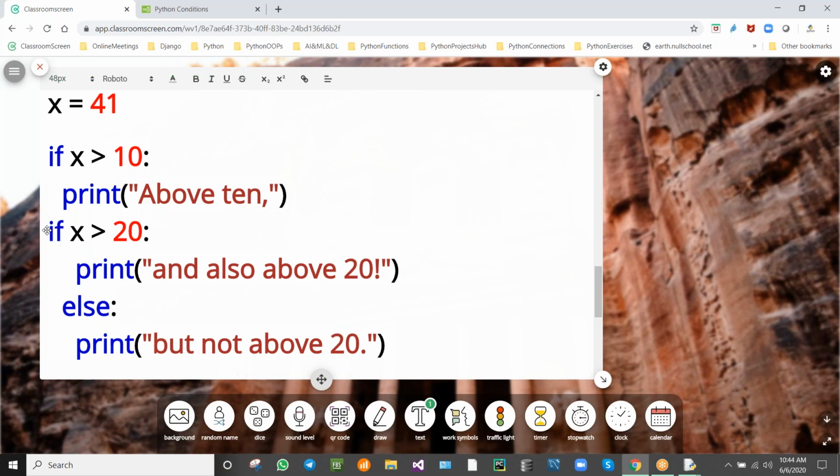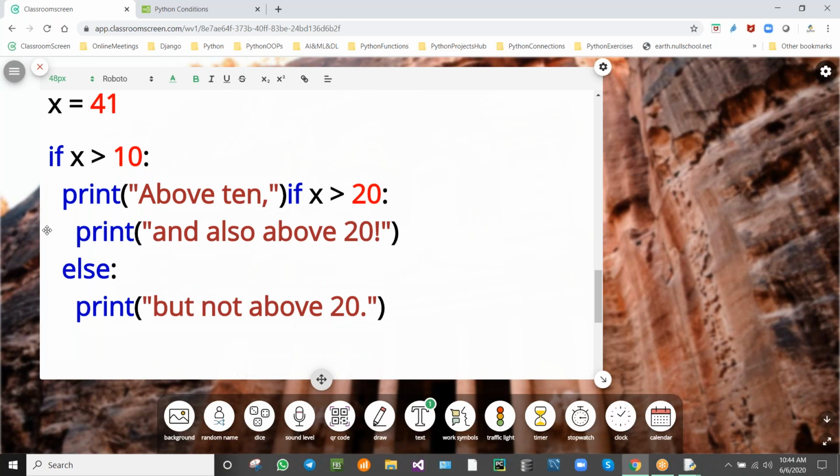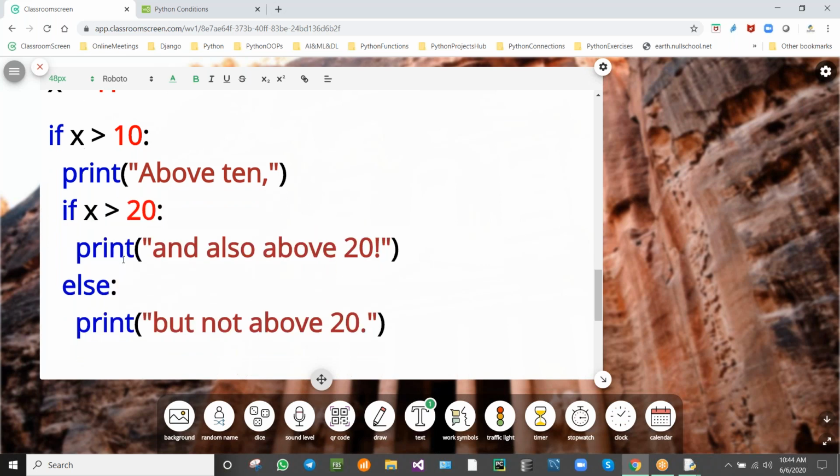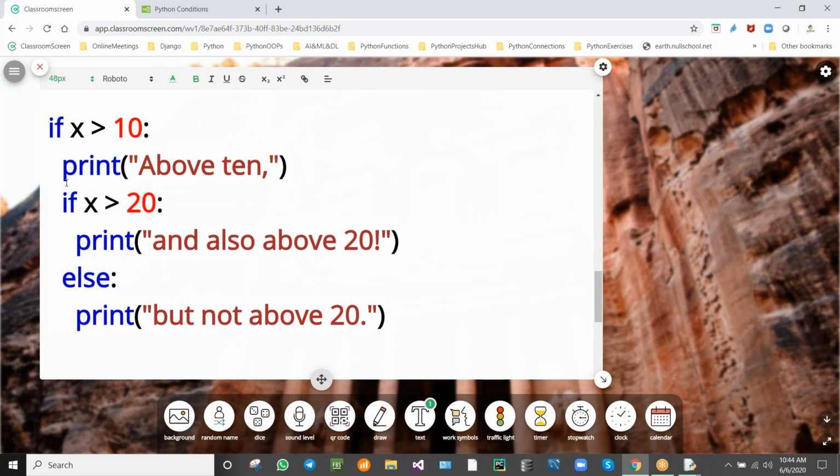So we'll be writing like this. And see here the indentation. See the indentation, this space, this space is coming all over the statements. And this else belongs to this if statement. So that is the reason we will be doing like this. We don't write it from the beginning.